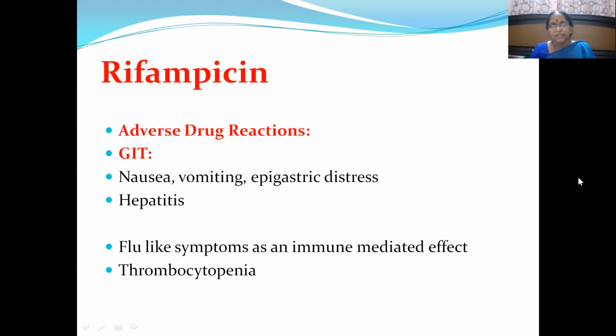Then adverse drug reactions: GIT, it affects producing manifestations like nausea, vomiting, epigastric distress, and also hepatitis, and flu-like symptoms as an immune-mediated effect, and also thrombocytopenia.